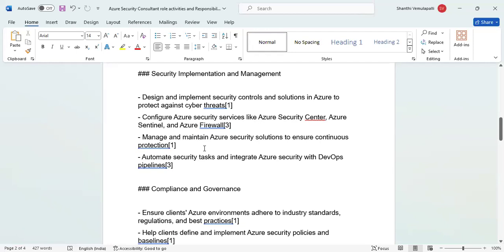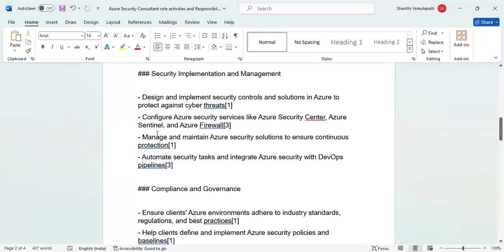Security Center is no more, sir. I think it has been retired and integrated with Microsoft Defender for Cloud, I can say. Earlier I was looking into a few articles, and it says Security Center is no more in existence. That's what it said.